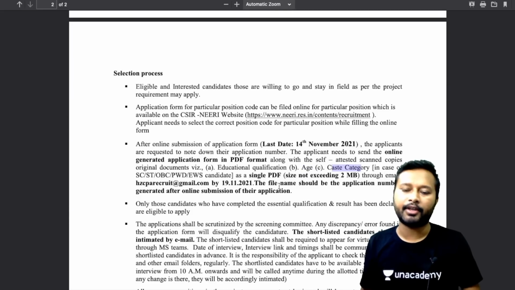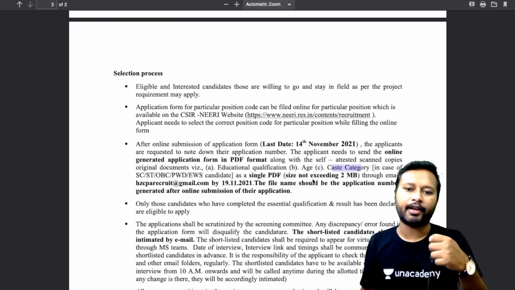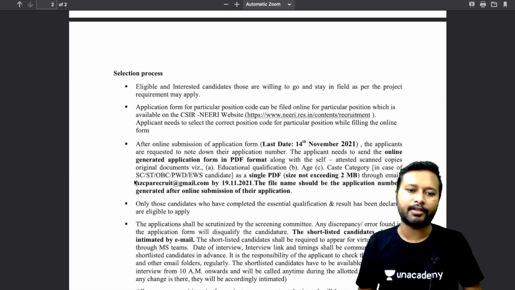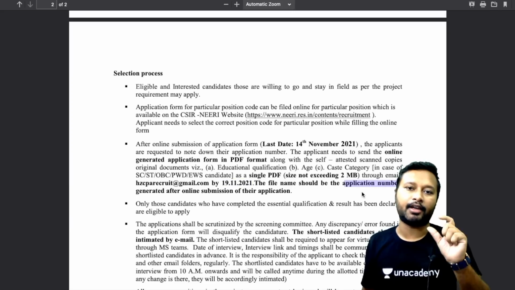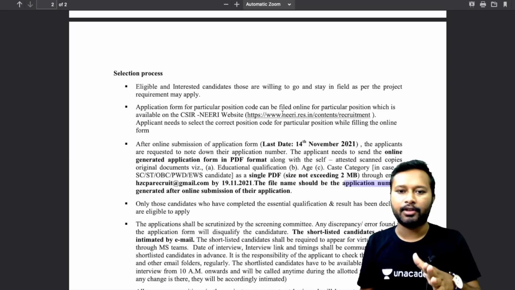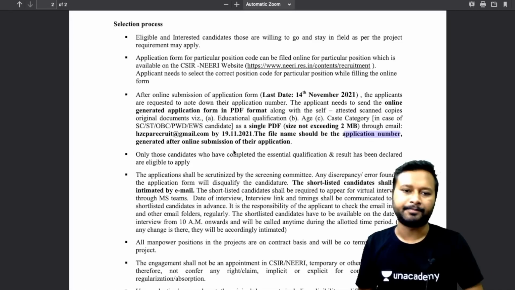All of these certificates you have to make into a single PDF that should be less than 2 MB, and you have to send it through email to this particular email address by 19th of November. The file name should be your application number, which you are going to get after filling the form on this particular link. Okay, I'll show you how to fill that later on.